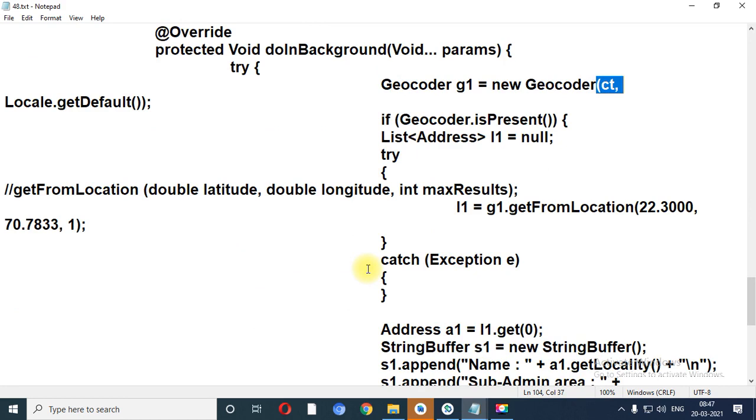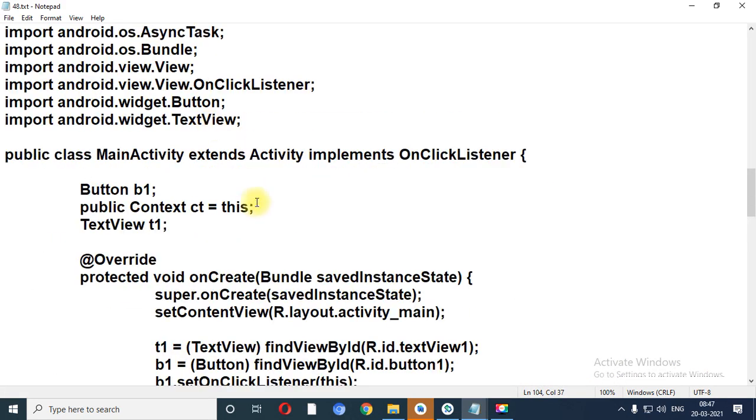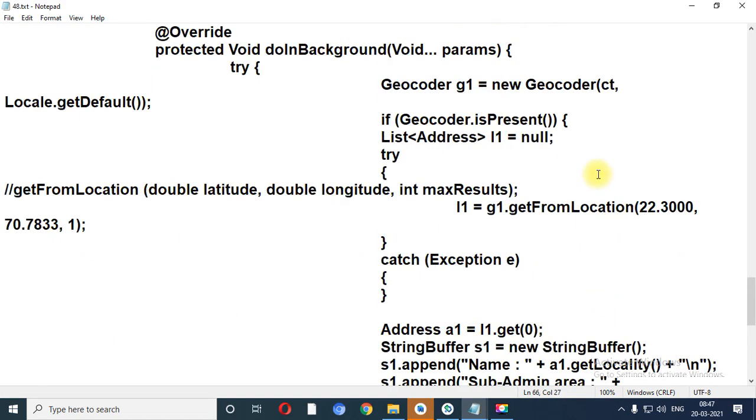That means most of the time we give either this or we pass getApplicationContext. Right now I have created the object of the Context class and I have passed the value this. You can directly use this over here if you don't want to create the object. Now Locale.getDefault means using getDefault you will get the default locale of your device.